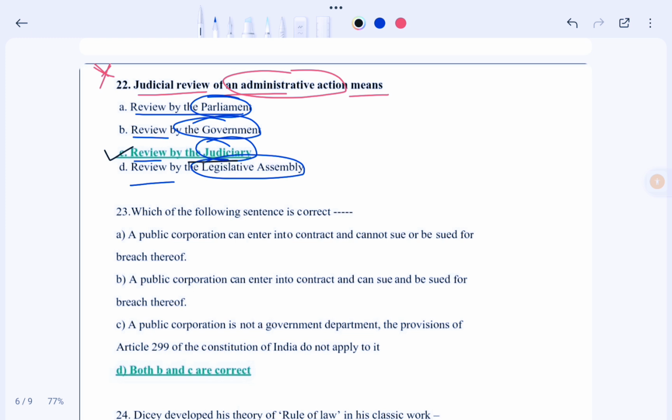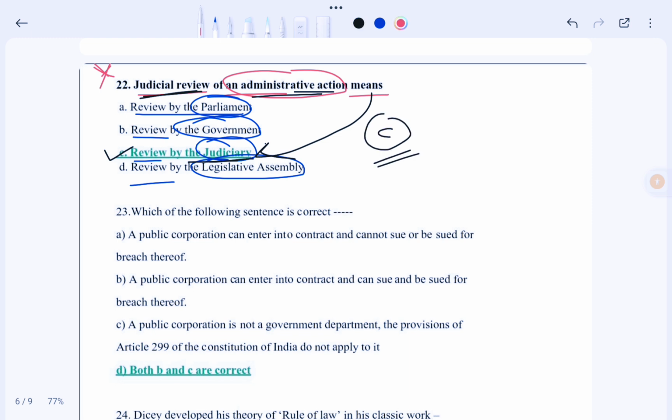That means review by the judiciary. That means review can only be done by the judiciary only. That means review of an administrative action means review by the judiciary only. So in this case, our correct option would be option C. Okay, so now moving to the next question.